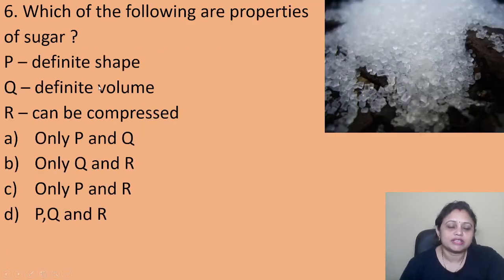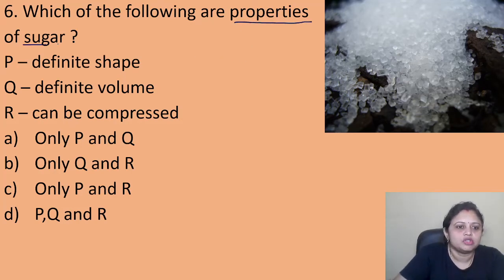Coming to the next question, which of the following are properties of sugar? P, definite shape, Q, definite volume, R, can be compressed. Option A, only P and Q, B, only Q and R, C, only P and R, D, P, Q and R. So here the question is asked, which of the following are the properties of sugar?